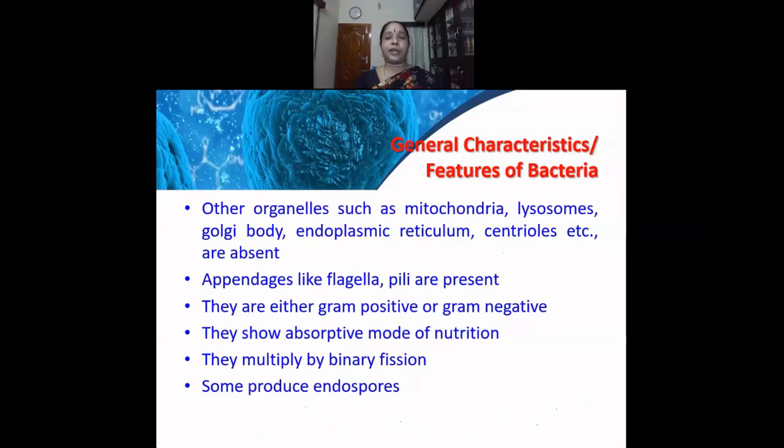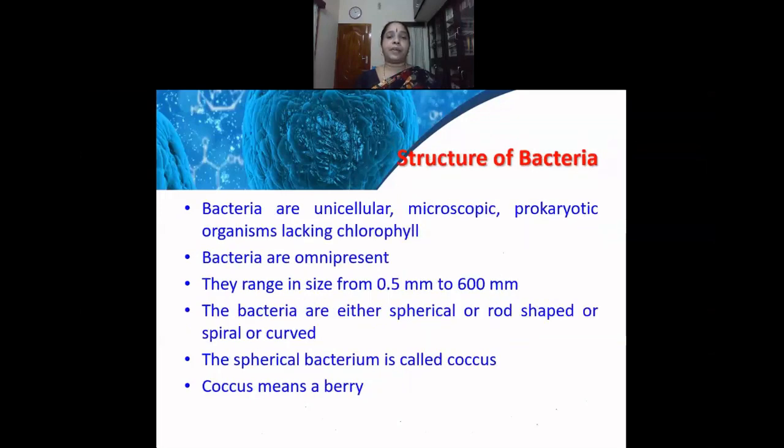And some of the bacteria also reproduce by endospores. Endospores are formed within the body of the bacterium, and this is something like a seed. It is dormant, and these endospores can grow into a new bacterium when there is a conducive environment. Bacteria are unicellular, microscopic, prokaryotic organisms lacking chlorophyll. Bacteria are omnipresent, and they range in size from 0.5 micrometers to 600 micrometers. The bacteria are either spherical, rod-shaped, spiral, or curved.